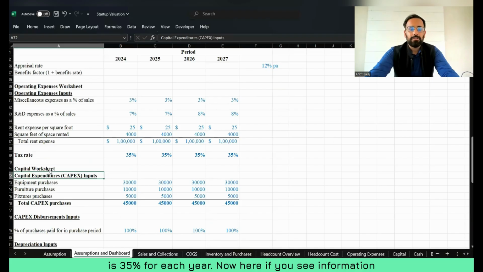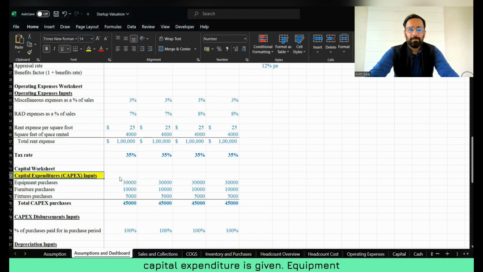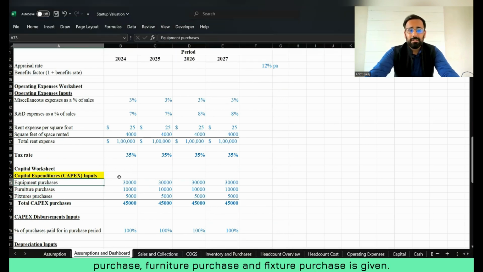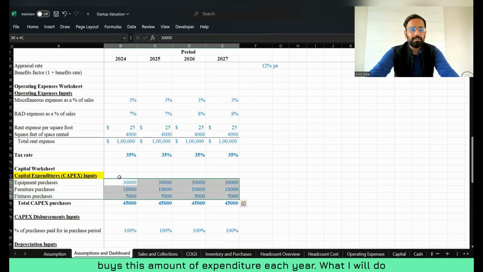Now here, if you see, information related to capital expenditure is given, right? Here we can see the information related to capital expenditure. Equipment purchase, furniture purchase, and fixture purchase are given. So the company buys this amount of furniture each year.